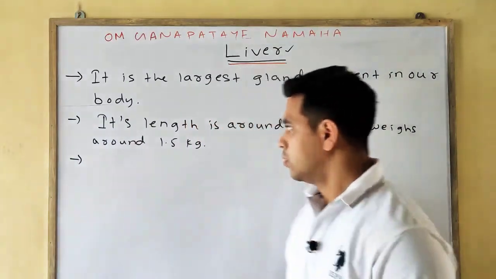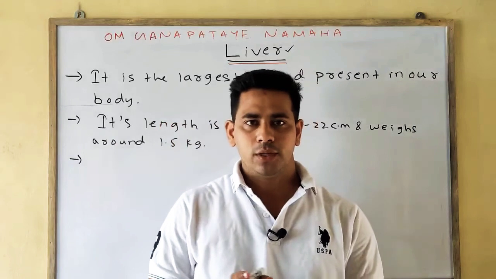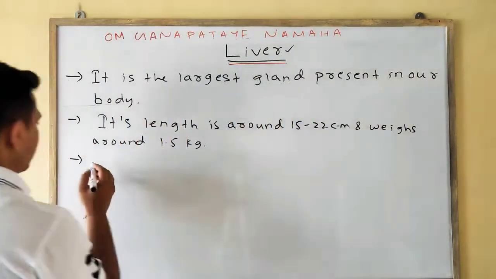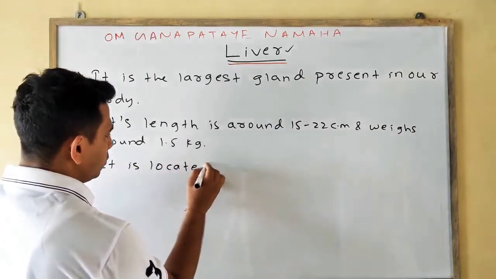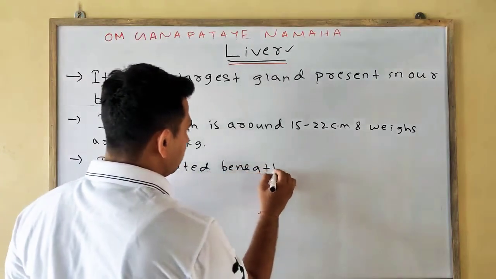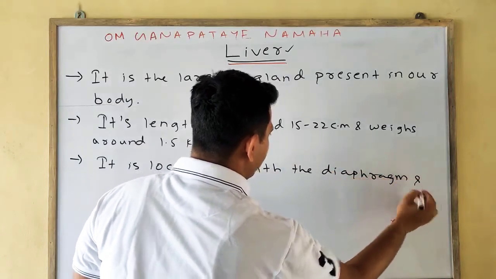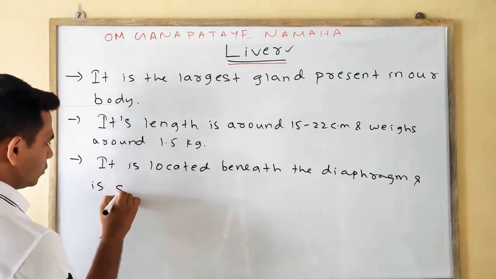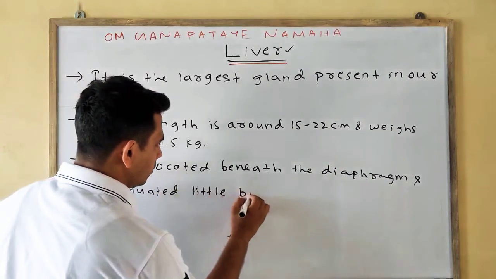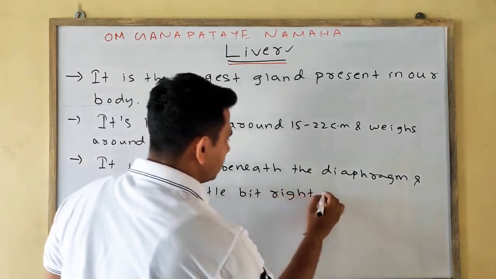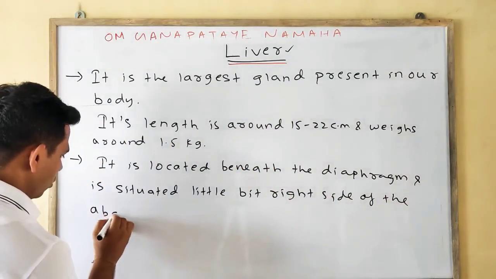So it is present beneath the diaphragm and situated a little bit to the right side of the abdominal cavity.